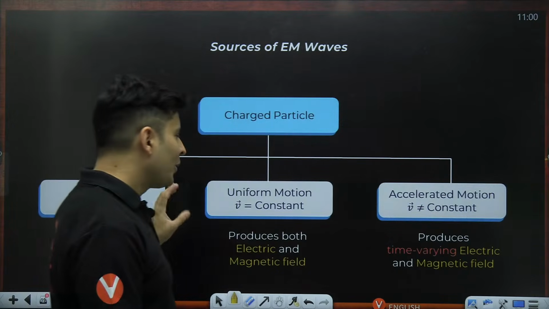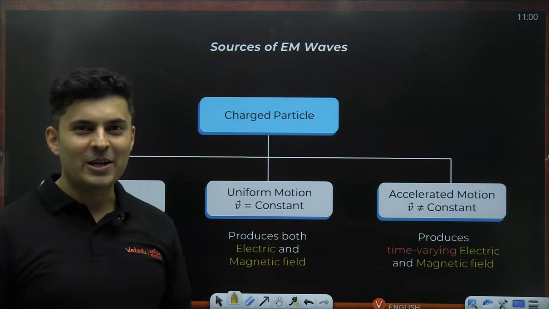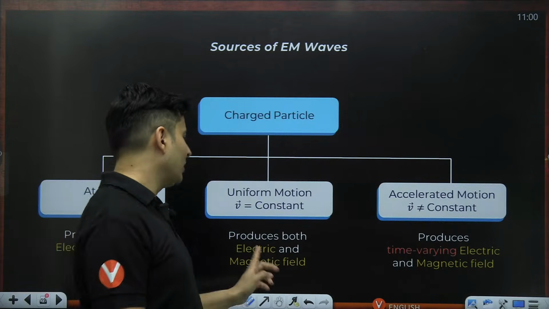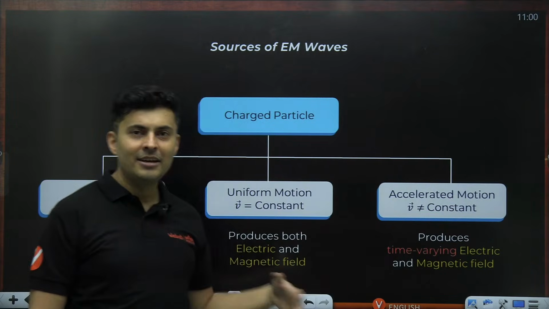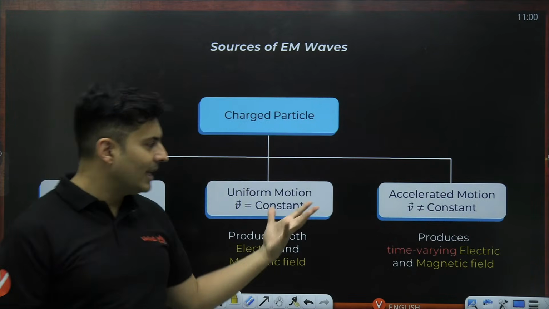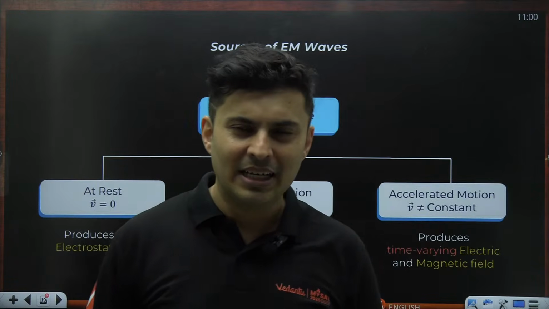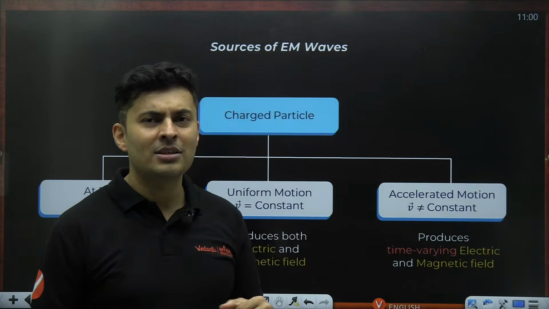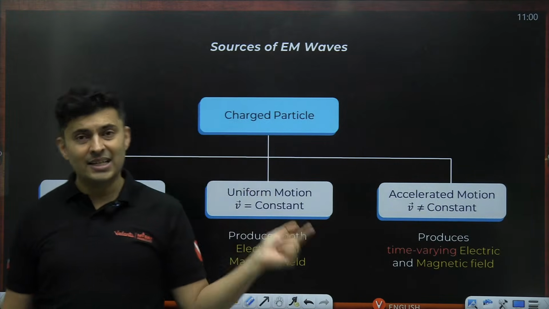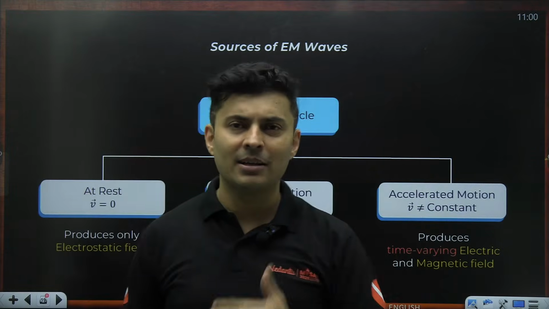And now you accelerate that charged particle, that is crazy. You're not just making it move at a constant speed, you accelerate it. That electric field and magnetic field will keep changing with time. It will not be constant. If it was at constant speed, things would be uniform in nature. But in case of accelerated motion, it will create changing electric fields and magnetic fields.